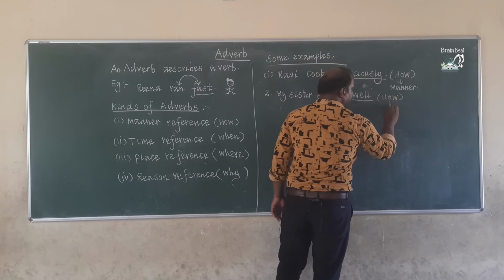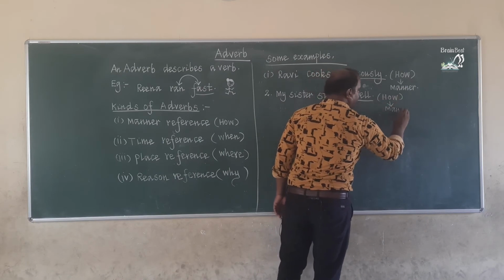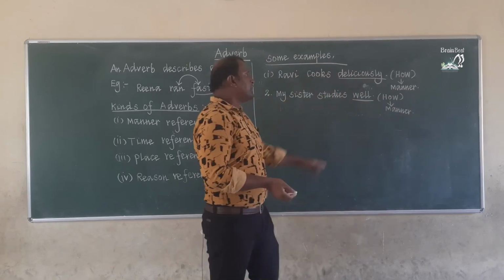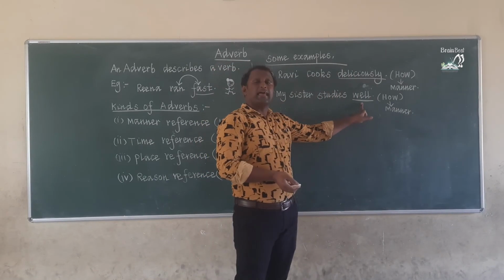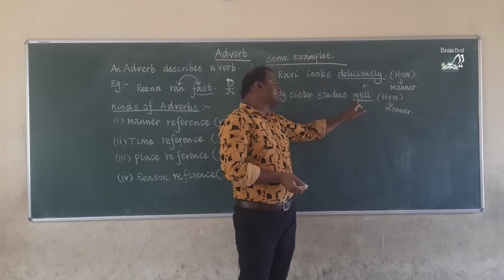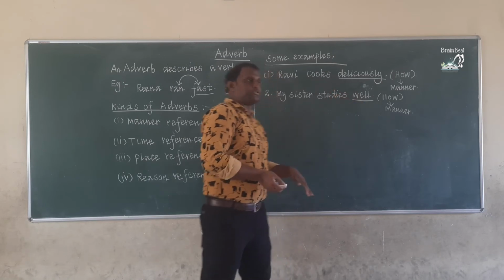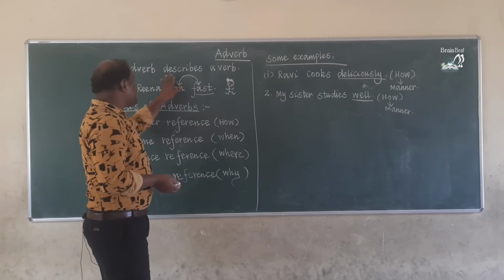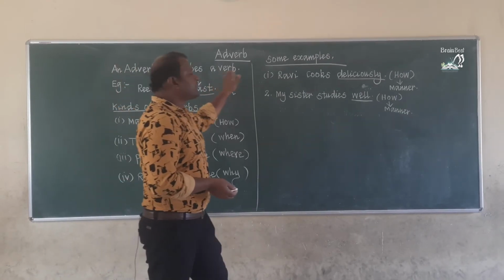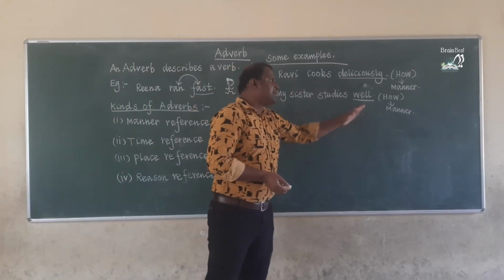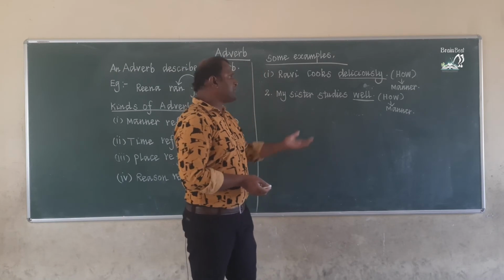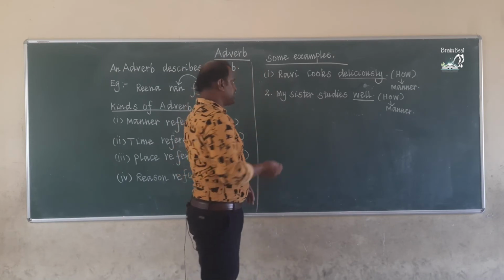It's a manner reference. Why is well an adverb? Because it is additional information about the verb. I already told you, an adverb describes a verb. Here the word well is additional information about studies.